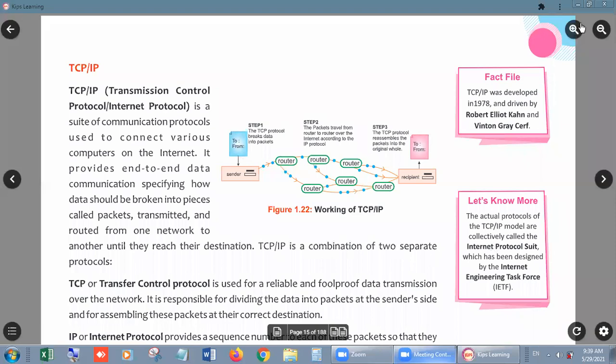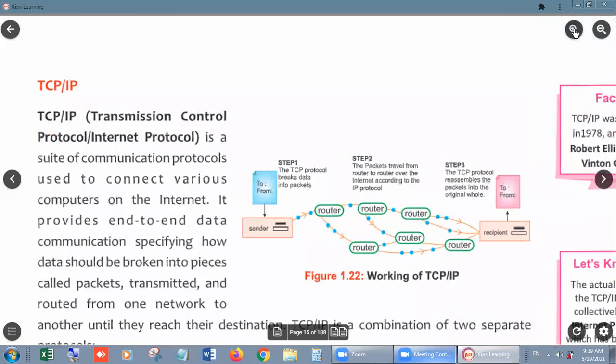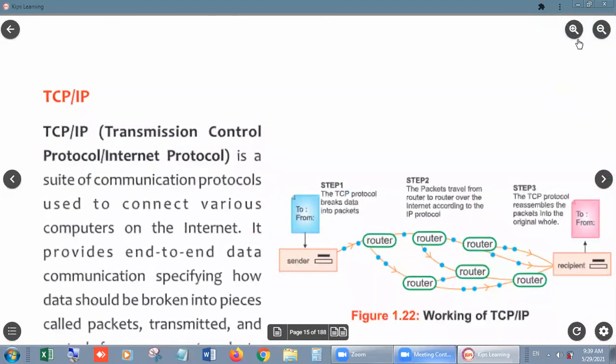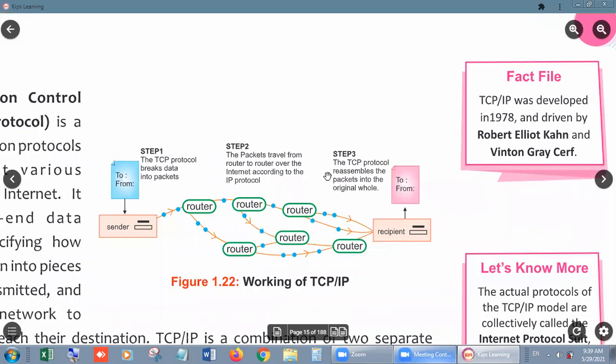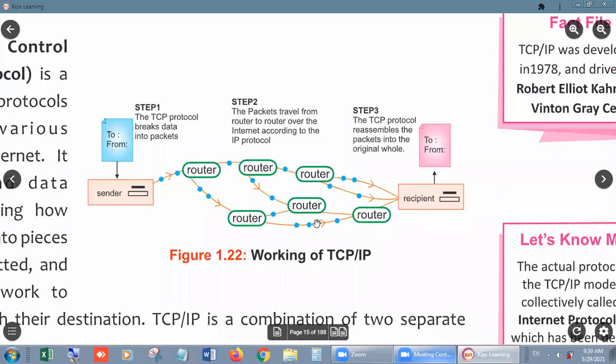I am going to enlarge the screen so you can see the diagram which I want to share with you. Let me enlarge it. I hope now it is visible to you.